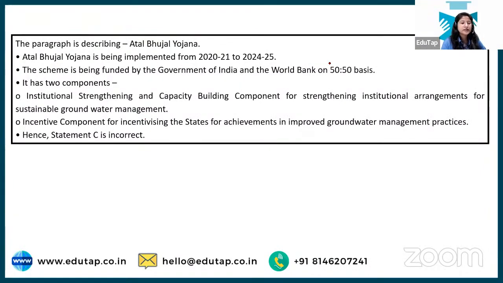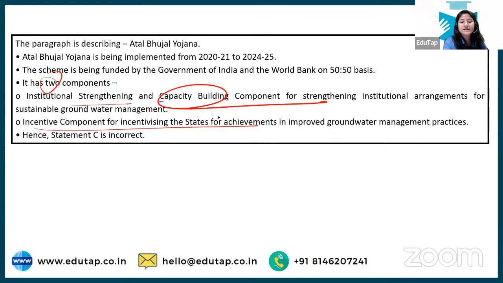But the next thing the question was about is the 2 components, right? There are 2 components, not 4 components. One will focus on institutional strengthening and capacity building, and the other will focus on incentive components for incentivizing states.